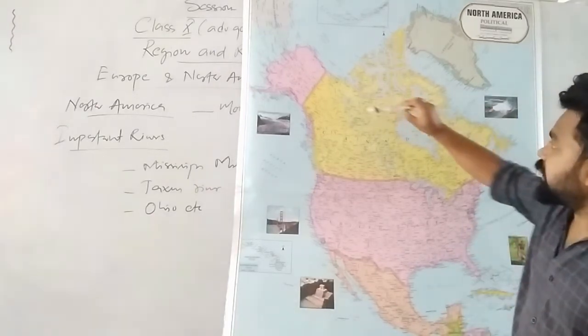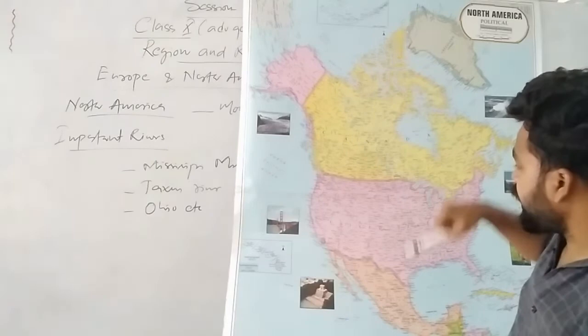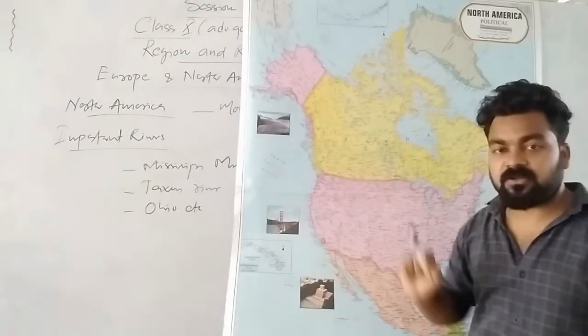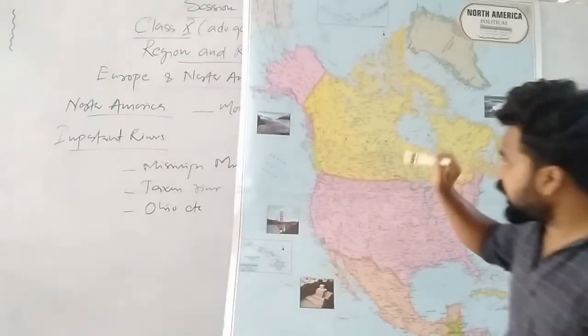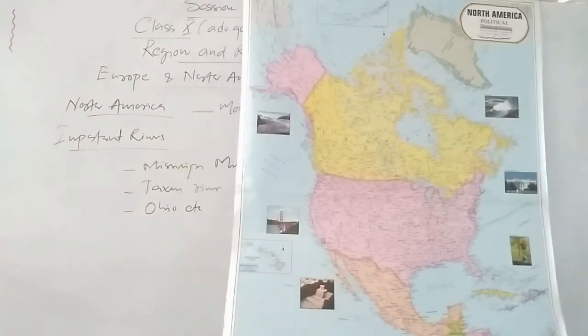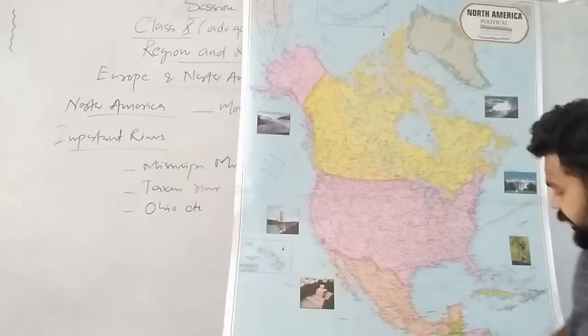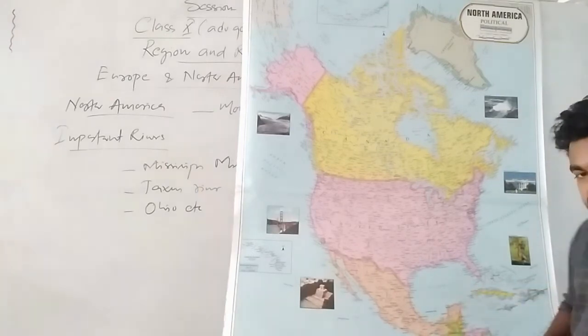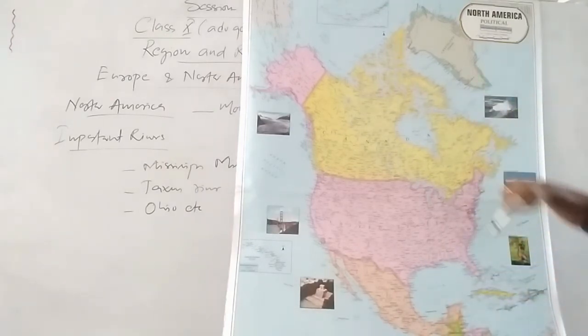And this is Alaska. Alaska is actually part of the United States, but physically this is part of Canada, but politically this is part of the United States. Here this is Mexico. Mexico is considered part of Central America. In Central America, so many countries are here. I think you know all these countries' names, but generally you don't see them. So let's see these countries.